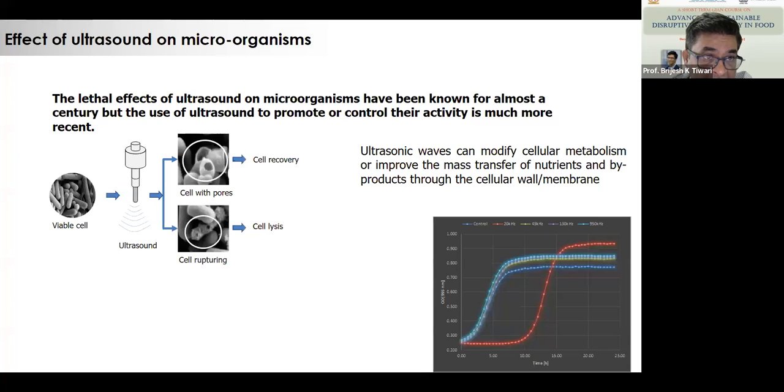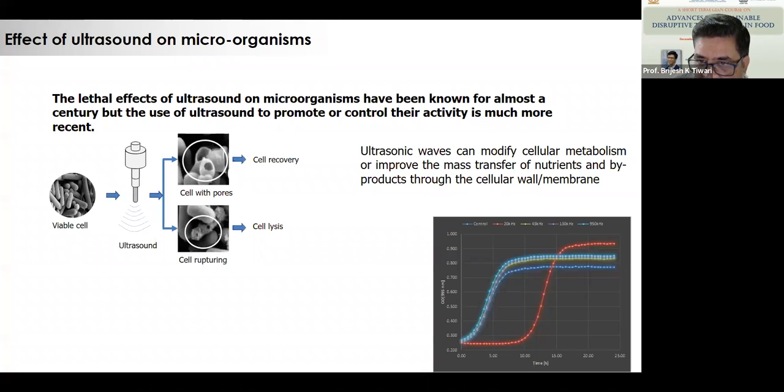As I said, it needs a joint effort to work on the dynamics of the cell and how we can cause a pore. Now, if you see this particular diagram over here, and in the next couple of slides as well, this is a clear example where we used ultrasonic frequencies of 20, 45, 130, 950, and other frequencies on a normal Lactobacillus cell, and its growth was monitored by measuring optical density.